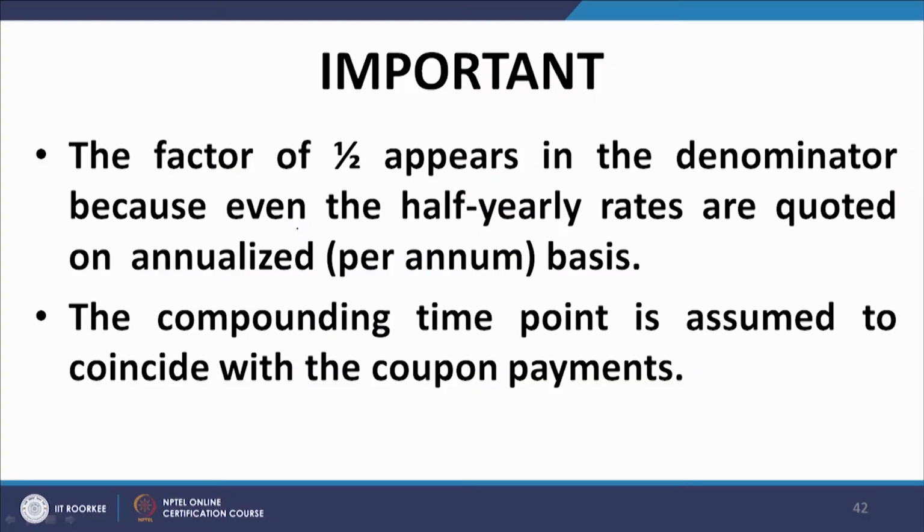So, when you do the discounting, you have to undo this, and that means you have to halve the annual rate, although that rate pertains to a half year deposit. And the second thing is you have to keep track of the compounding time point. The compounding time point should coincide with the point at which the cash flow takes place. This is very important, this part.